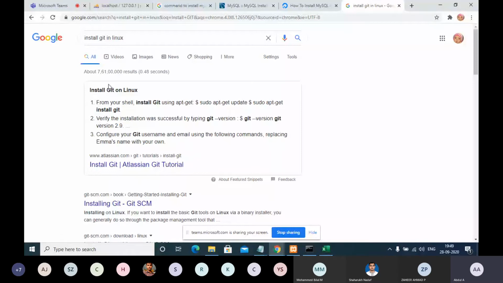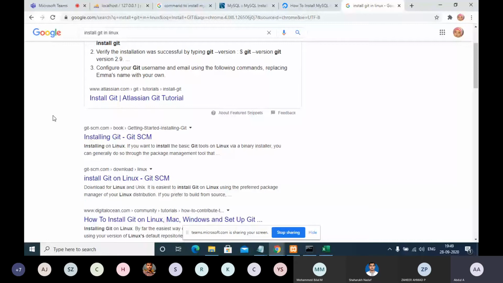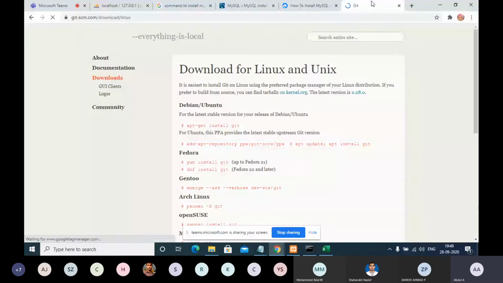For example, if you search in Google, they will clearly give the command. At the end of our course, I will show you how we do it live on real-time servers. You are just going to copy this command, apt-get install git, that's it. It will be installed automatically. After that, you can start to use Git. This is how it works for every software, even MySQL, there will be some command.